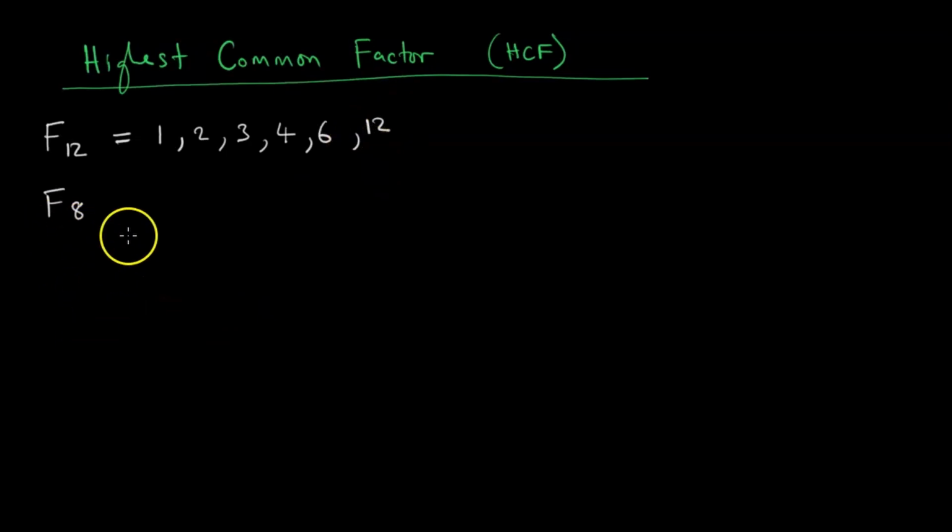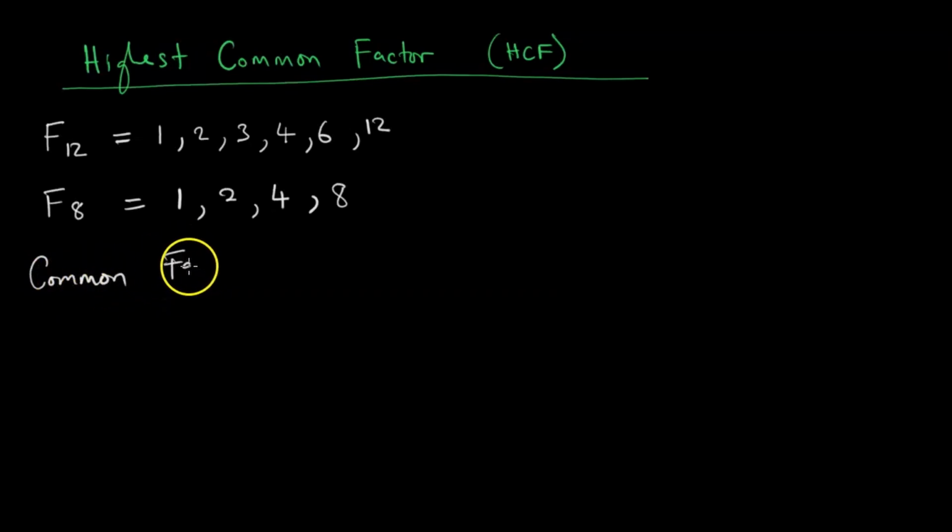Then the factors of 8, it's equal to, we have 1, the universal factor, we have 2, we have 4, and we also have 8. Because 4 half here 8, so our last factor is going to be 8. Then tiri apo kada kutarisa common factors between the factors of 12 and the factors of 8.